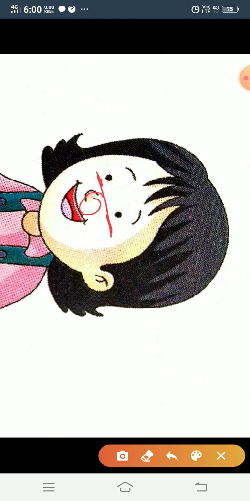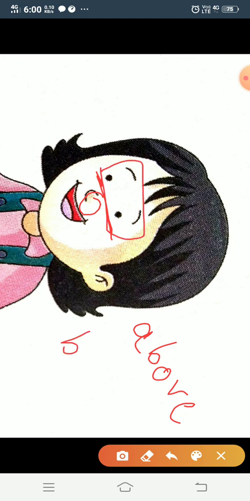The eyes are above the nose. And where is the nose? The nose is below the eyes. Below the eyes.